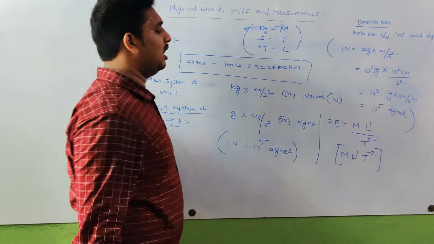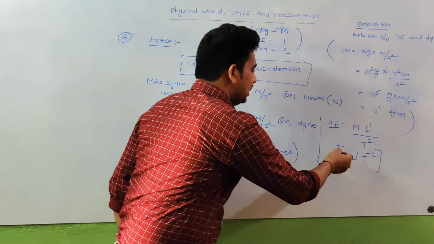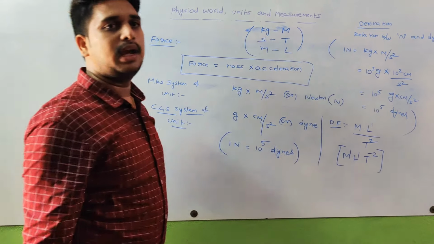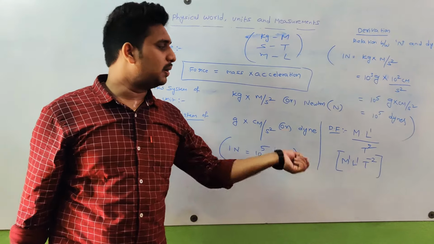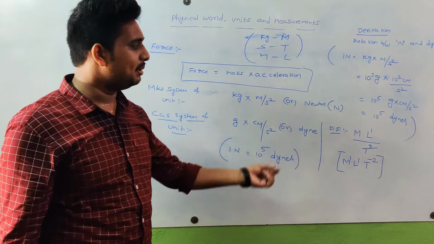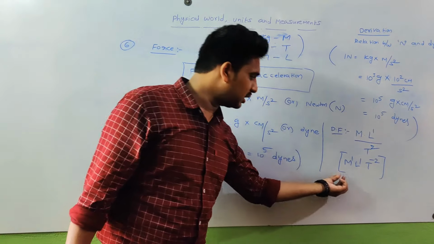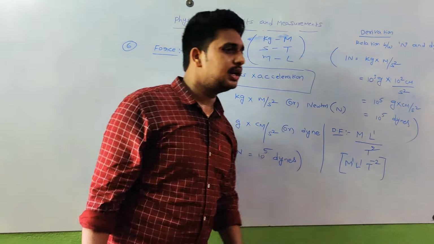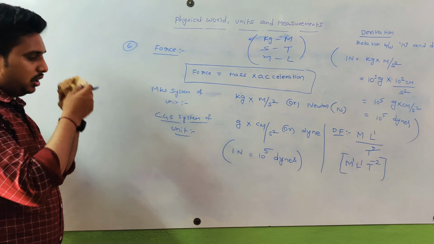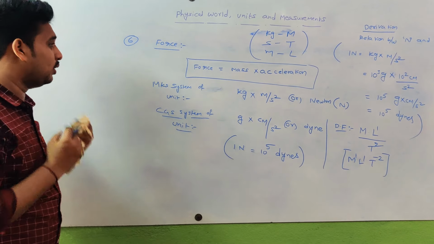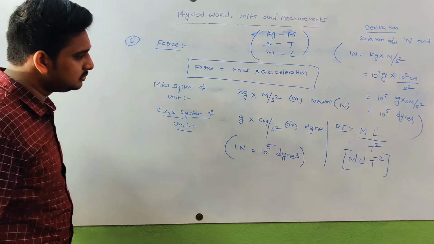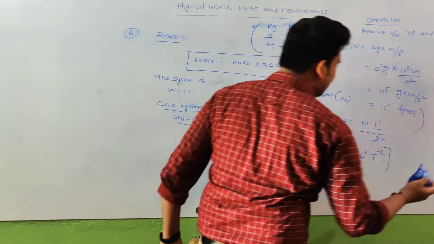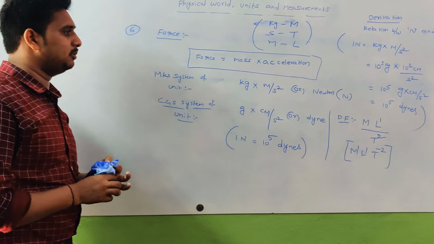The dimensional formula is very important. What is the dimensional formula for force? M power 1 L power 1 T power minus 2. The dimensional formula for force is M power 1 L power 1 T power minus 2. Next topic we are going to discuss.